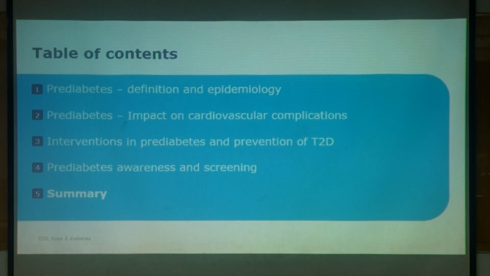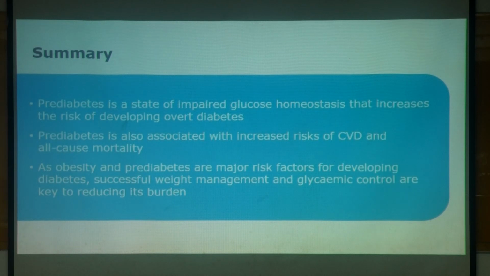So finally, I'll summarize that pre-diabetes is a state of impaired glucose homeostasis that increases the risk of developing overt diabetes, and it is also associated with increased risk of CVD and all-cause mortality. As obesity and pre-diabetes are major risk factors for developing diabetes, successful weight management and glycemic control are keys to reducing its burden.